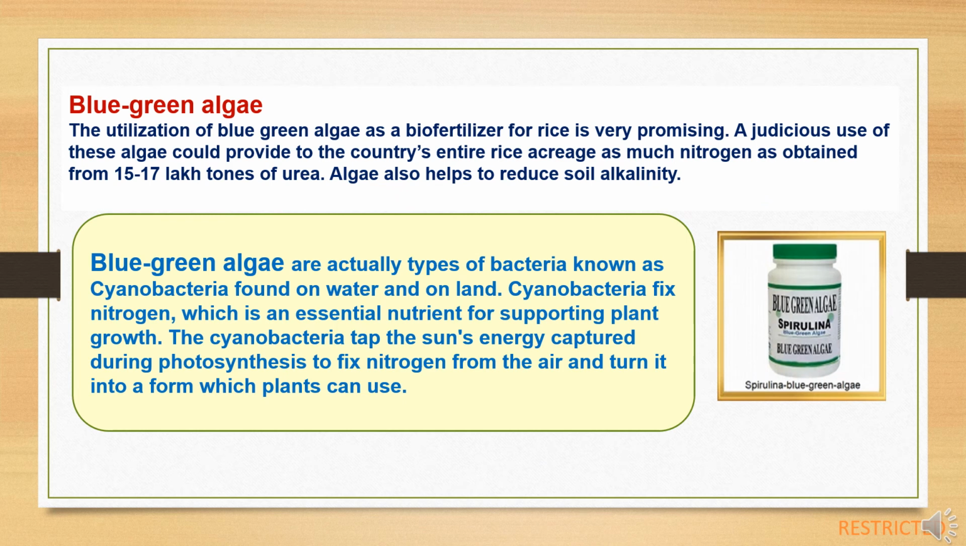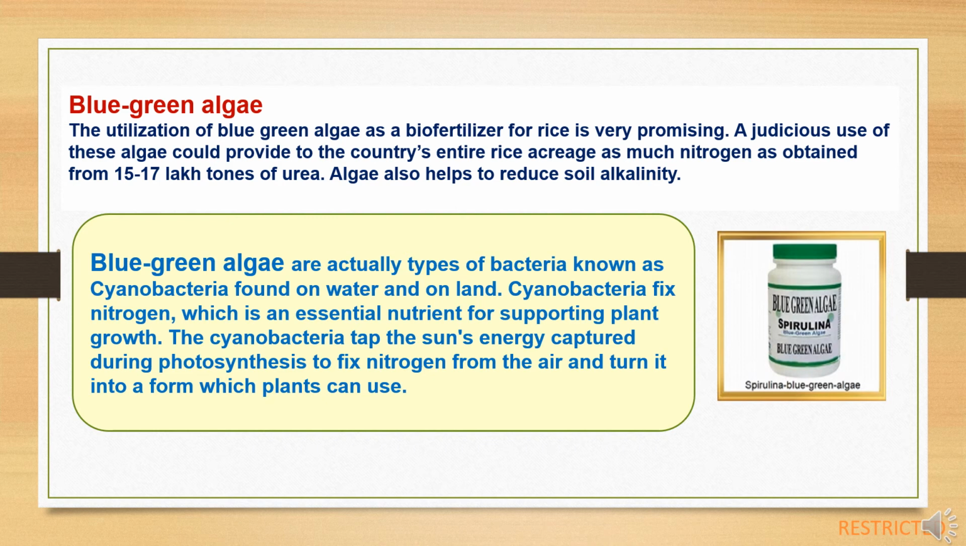Next biofertilizer is blue-green algae. The utilization of blue-green algae as a biofertilizer for rice is very promising. A judicious use of these algae could provide, to the country's entire rice acreage, as much nitrogen as is obtained from 15 to 70 lakh tons of urea. Algae also help to reduce soil alkalinity.